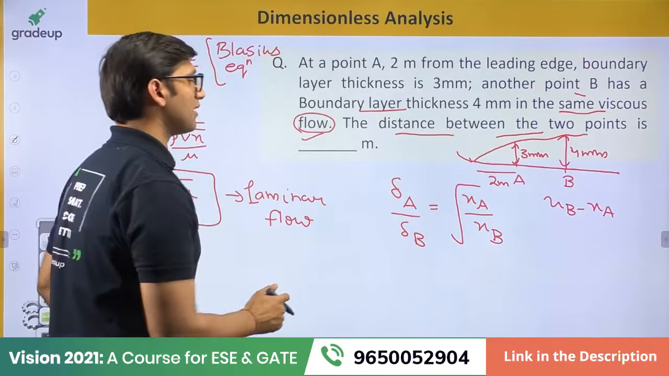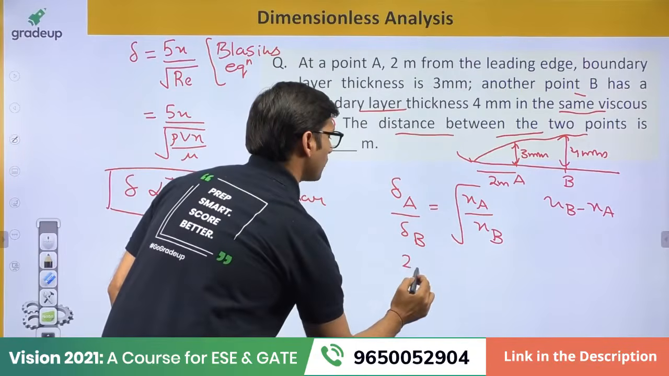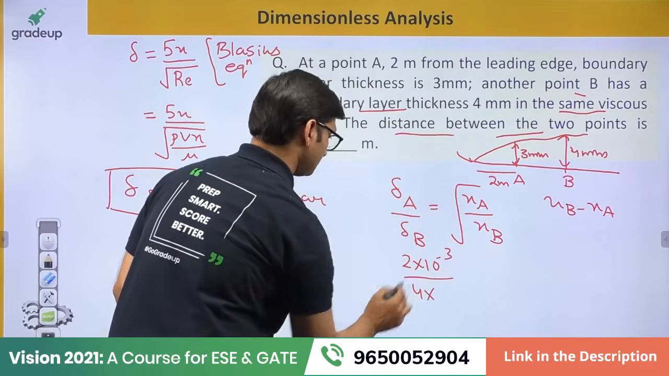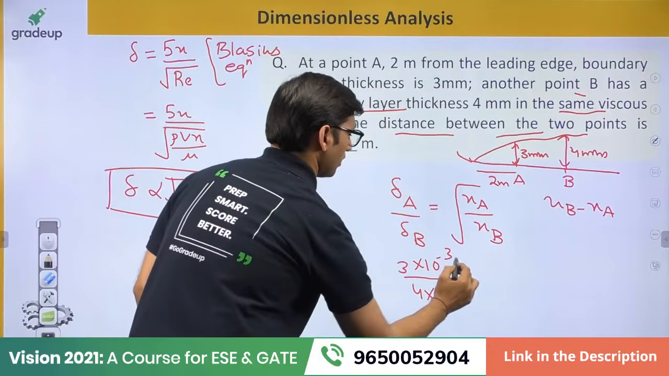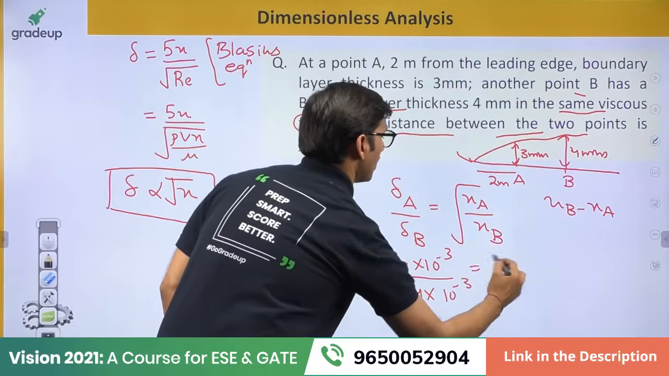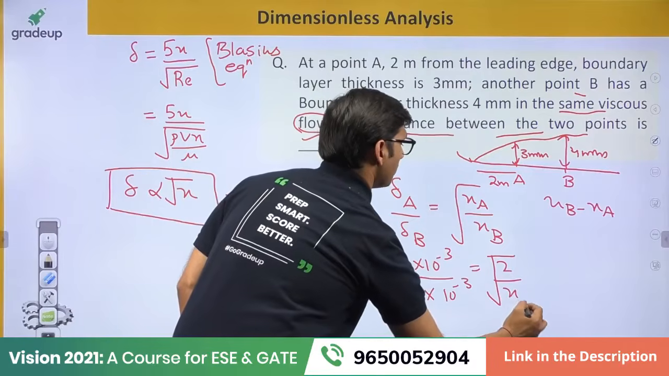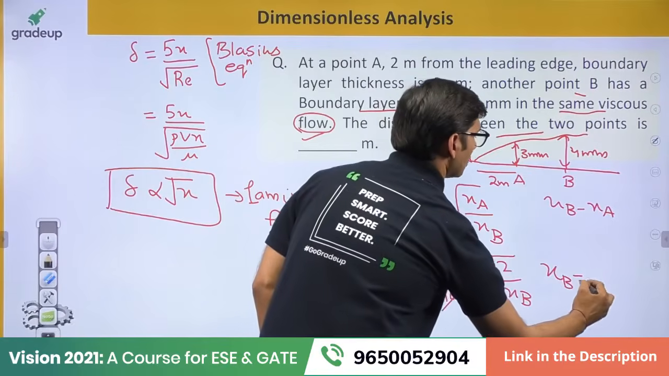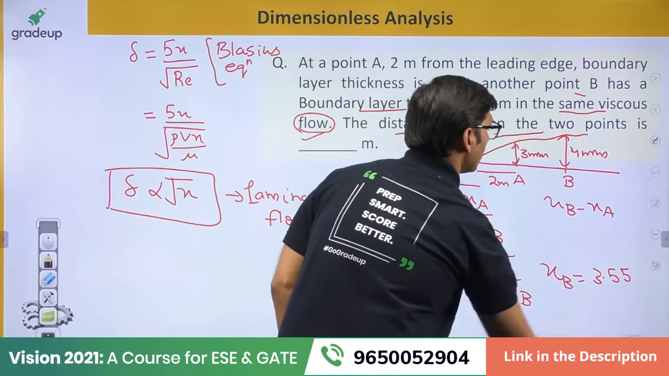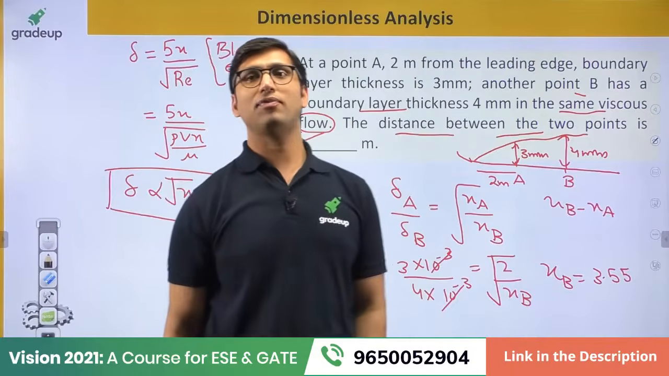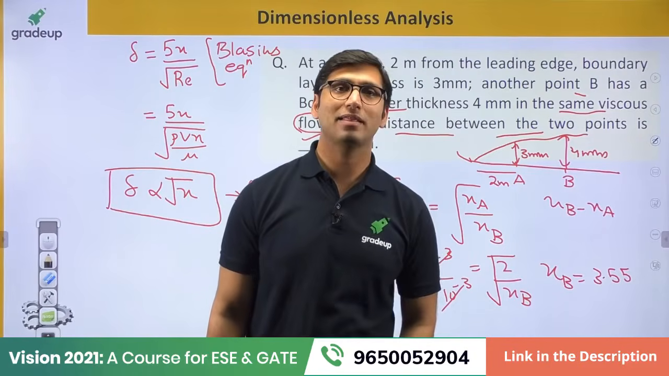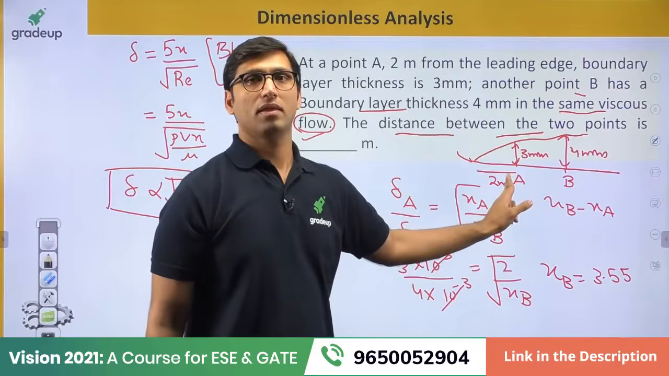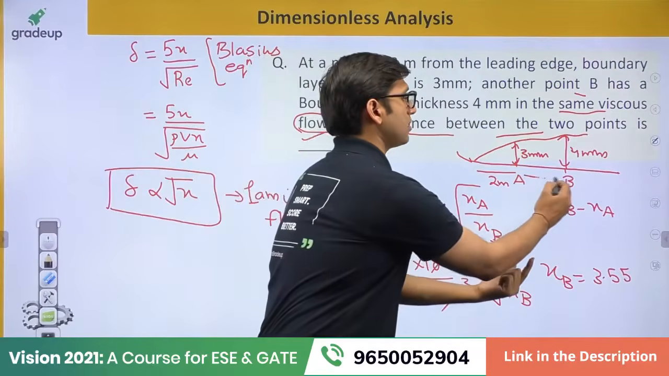So if you put the value of delta A, that is 3 into 10 power minus 3 over 4 into 10 power minus 3, it is equal to the square root of 2 over XB. When you solve this, you will get XB equal to 3.55. Now you have to find XB minus XA. You have to find the distance between the 2 points. That will be XB minus XA, that is, you have to find this distance.